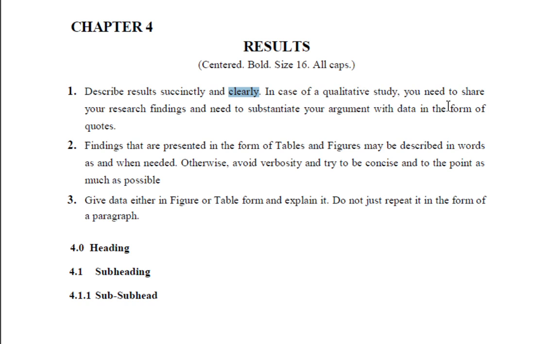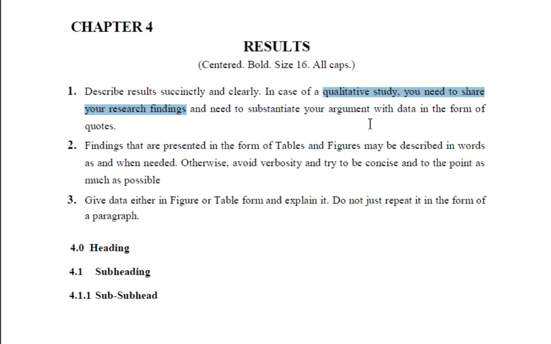Use simple, your own words. In the case of a qualitative study, you need to share your research findings. Yours is a qualitative study, which means you have to mention which gene, which mutation, which location. It's not quantitative; you are not going to do stats on it. So you have to mention which gene, which location, which position, which amino acid, or which base is changed into which. Whatever the type of the mutation, everything in your result, you have to elaborate.